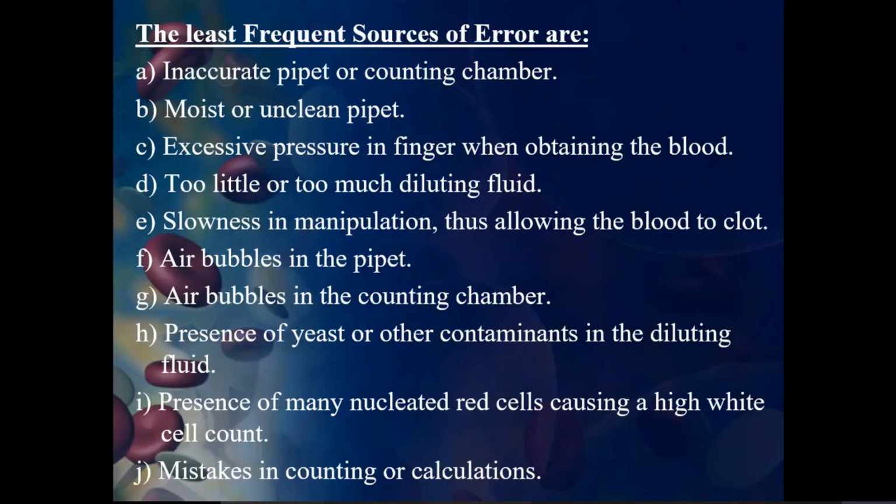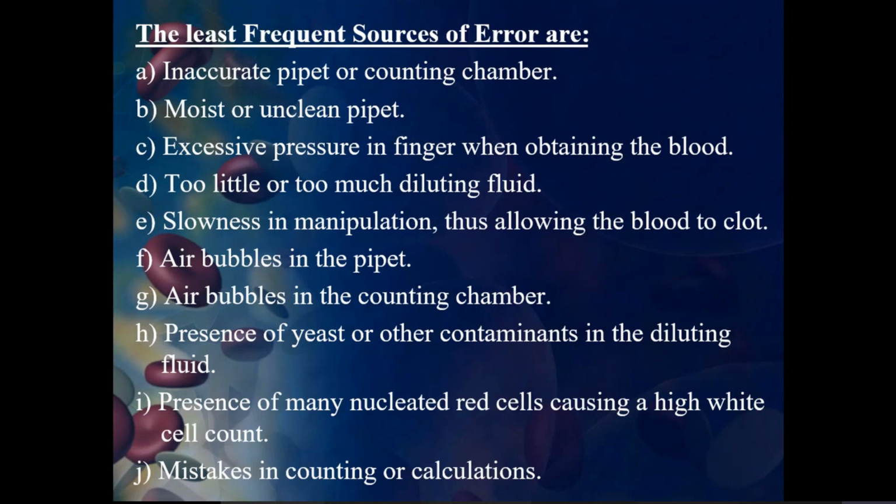That means you should not dilute it highly, and low dilution is also bad. So that can also affect the red blood cells. And slowness in manipulation. I already told you how we manipulate the different solutions, and if you do it slowly, that can also create a problem.